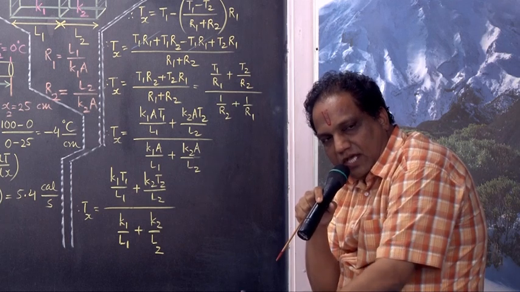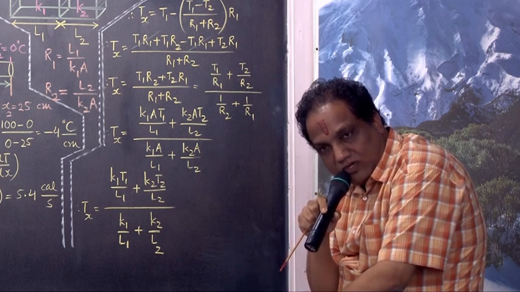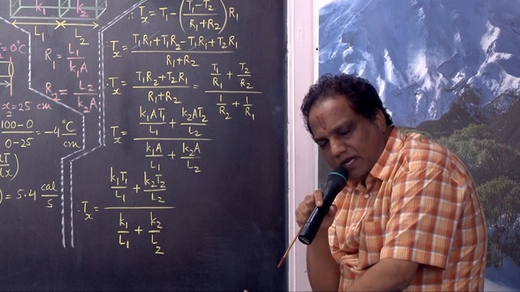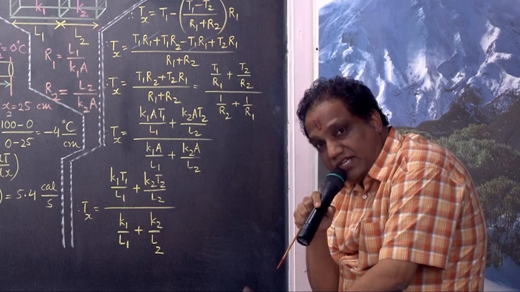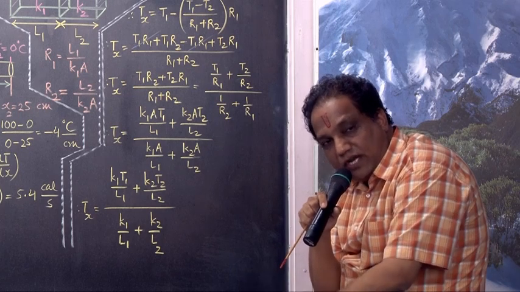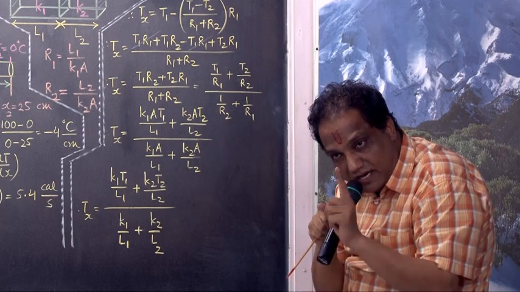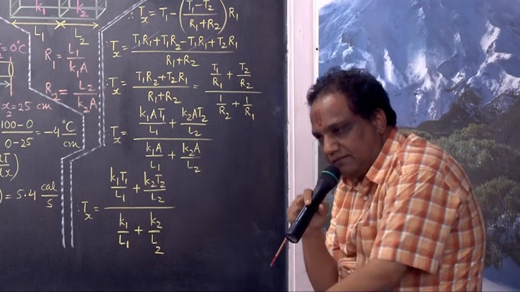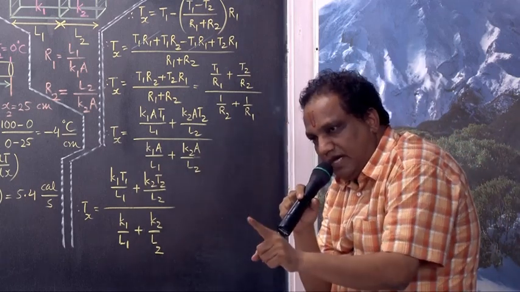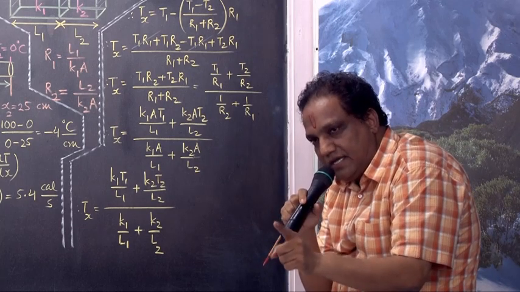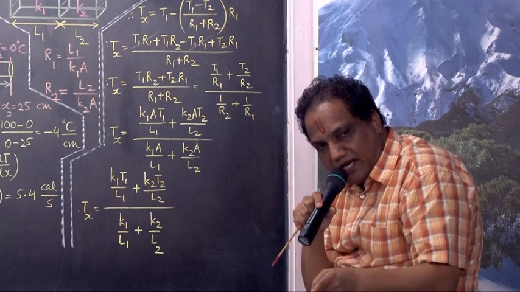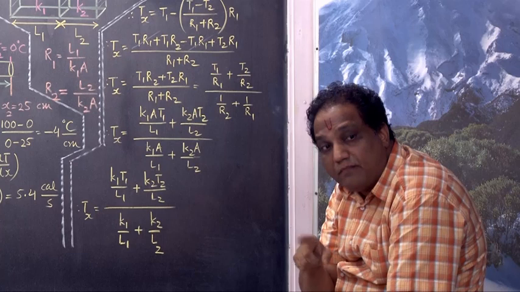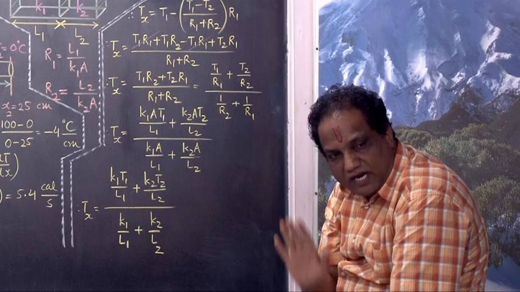Listen. Don't divide, just multiply on the right hand side. Multiply each term, in the numerator and also in the denominator, by K1 K2 upon L1 L2. I repeat: multiply only on the right hand side each term in numerator and denominator by K1 K2 upon L1 L2.